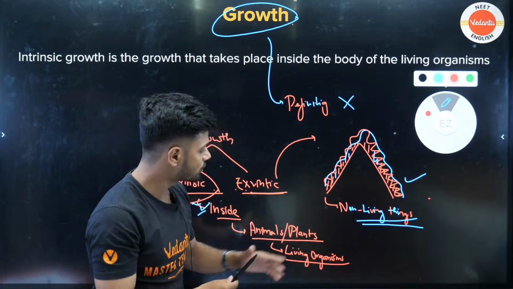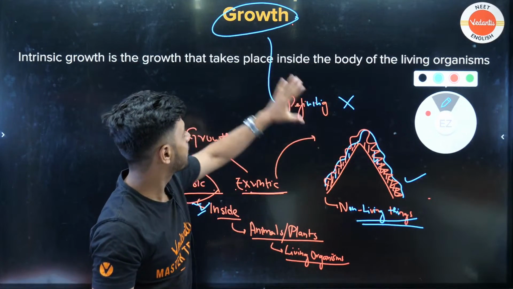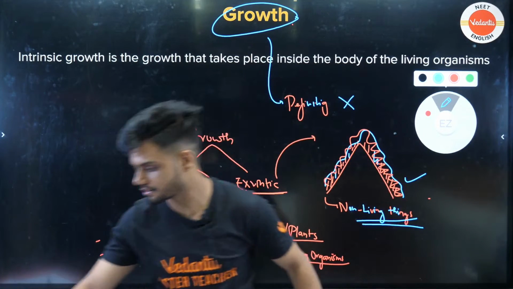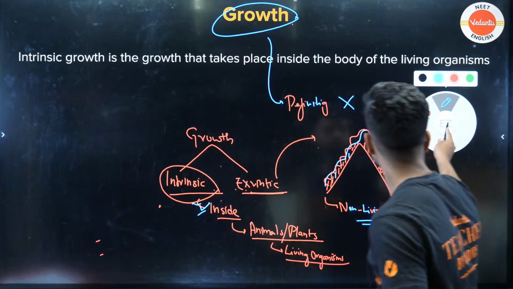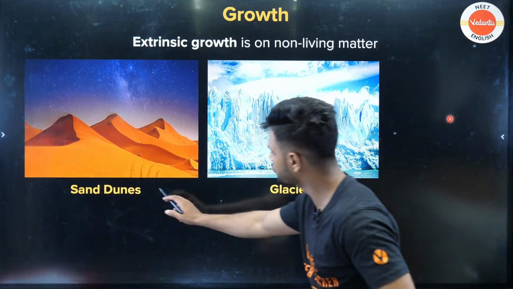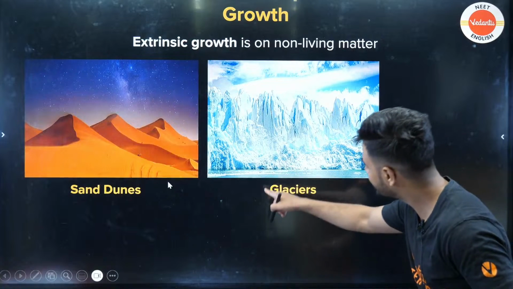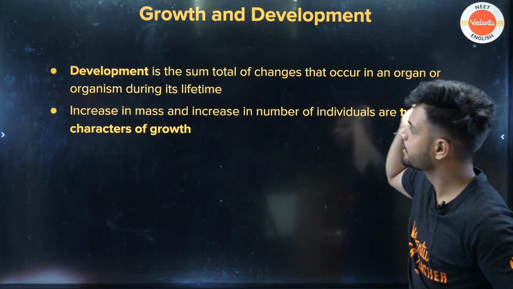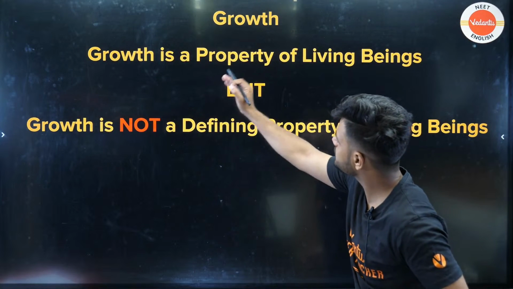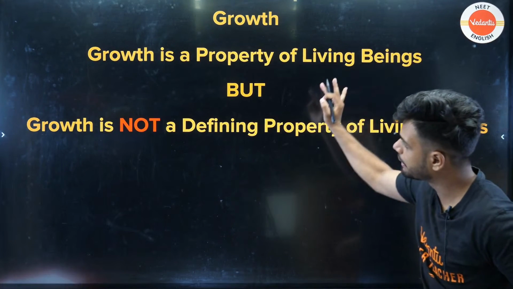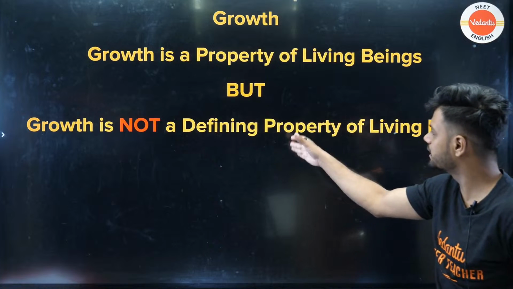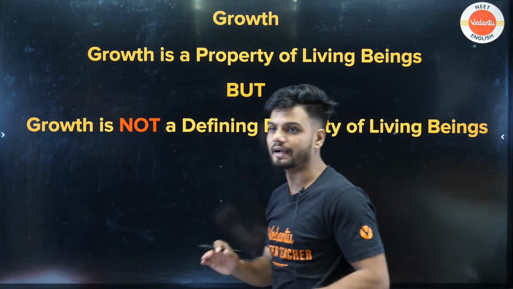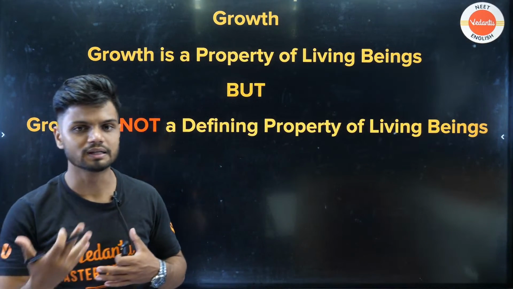So this is your extrinsic growth which is happening in the case of non-living things. Clear? See, sand dune formation as well as glacier formation. This is extrinsic growth, in non-living things. So growth is the property of living beings, but growth is not a defining property of living things.